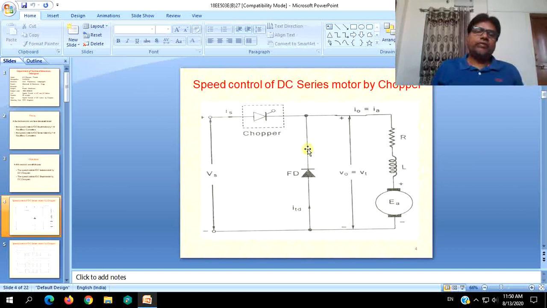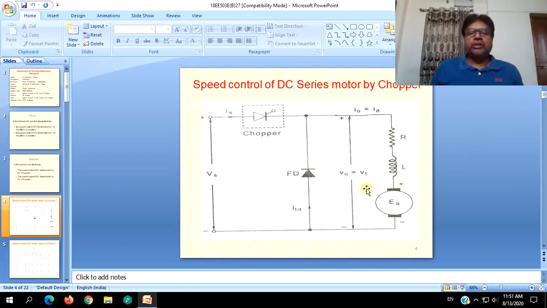And when we apply the same theoretical concept of the step down chopper, the net average voltage appearing across the field as well as the armature will be less than the actual supplied voltage or rated voltage, so speed will decrease. And you can get speeds below the rated RPM only, assuming that flux is almost constant, though it will also vary as series and armature are carrying the same current.